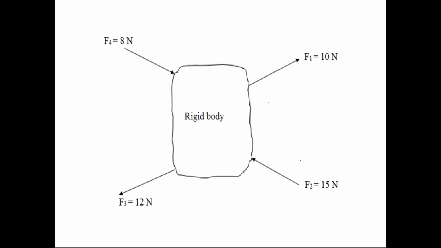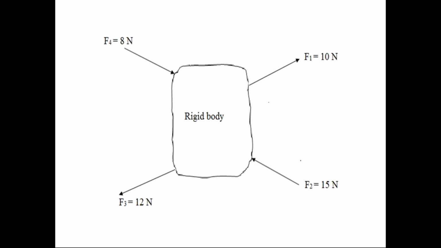Try to improve your knowledge and understand this at a higher level. Avoid that low category. It is not forward, backward. It is away from the body, towards the body. Check this arrow, you can understand it clearly. Here this arrow is away from the rigid body. F2 is towards the body. Check these directions, you can understand.